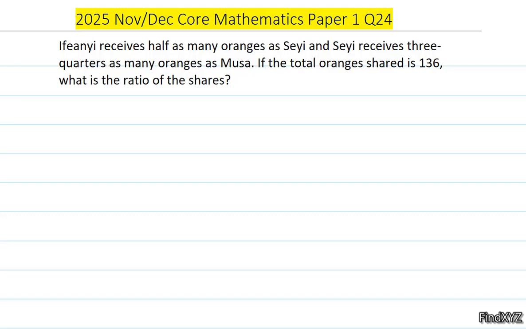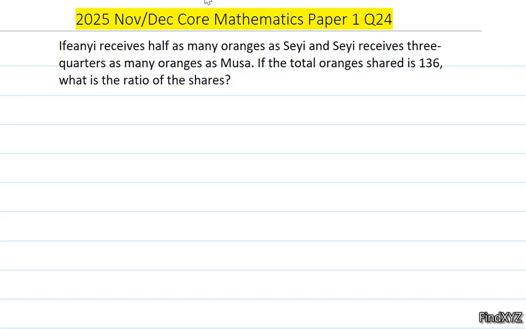I'm back again with another question from the 2025 mock deck. Ifeanyi receives half as many oranges as Seyi, and Seyi receives 3/4 as many oranges as Musa. If the total oranges shared is 136, what is the ratio of the shares?